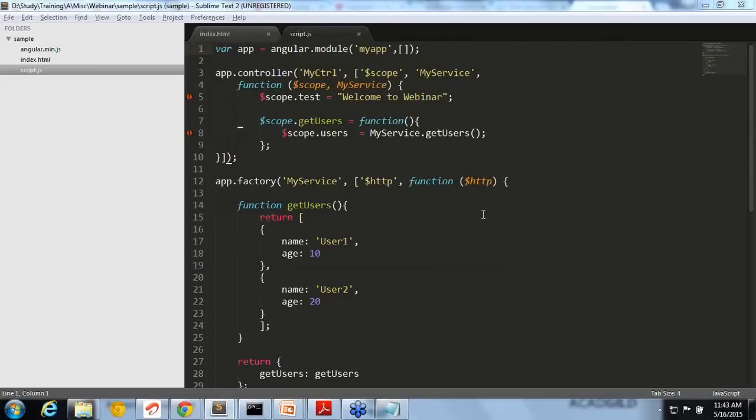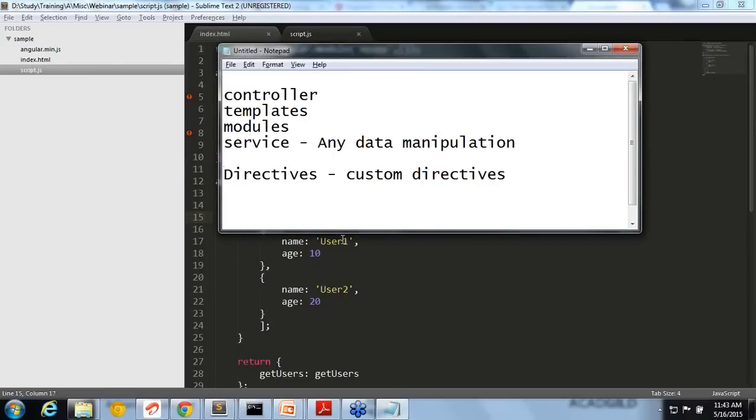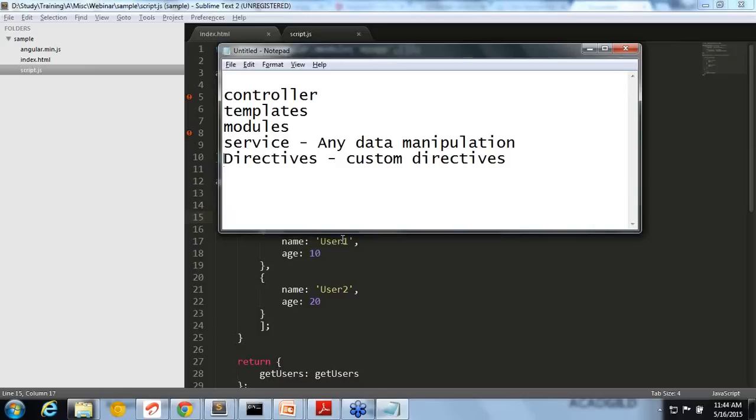Okay, one question: can Node.js be used with Angular? Of course, you can use Node.js. See, Node.js is a completely different thing. You can think of it in a simple way, the same as PHP, only that your backend logic you are writing in JavaScript, right? So that has nothing to do with Angular.